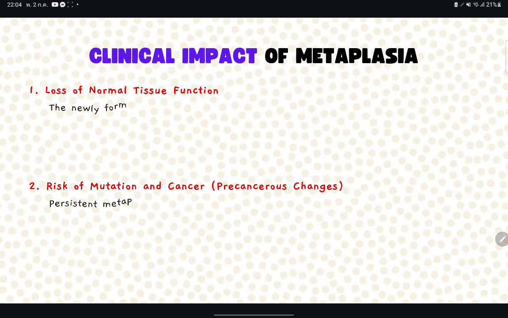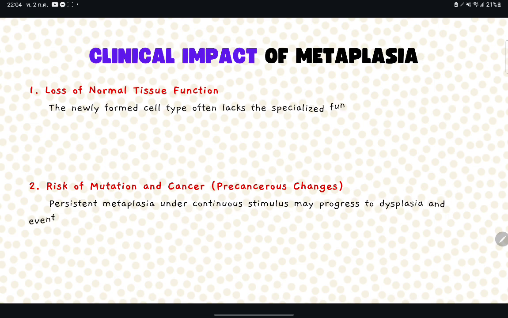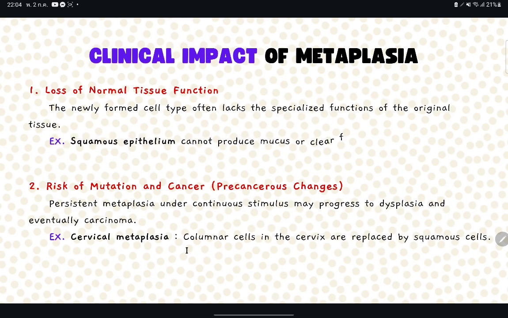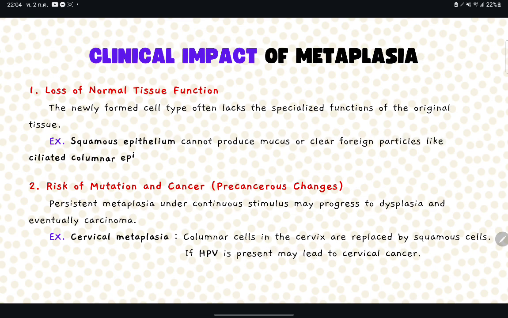Clinical impact of metaplasia: 1. Loss of normal tissue function. The newly formed cell type often lacks the specialized function of the original tissue. 2. Risk of mutation and cancer. Persistent metaplasia under continuous stimulus can progress to dysplasia and eventually carcinoma.